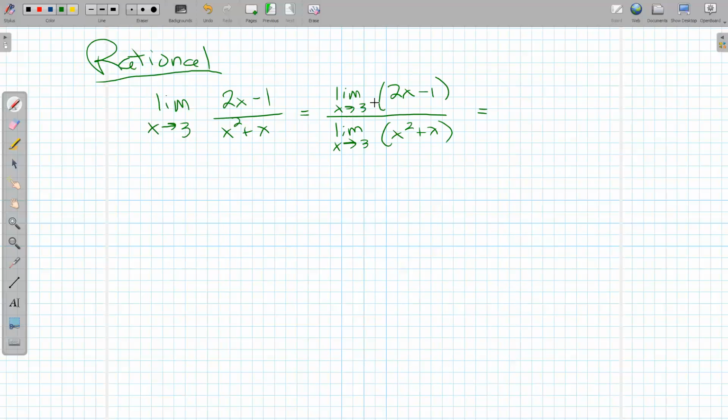So I'm going to skip a few steps and just say, hey, if I plug in 3, I'm going to get 6 minus 1 or 5. If I plug in 3, I'm going to get 9 plus 3 or 12. So this limit, since the numerator exists and the denominator exists, must resolve to 5/12.